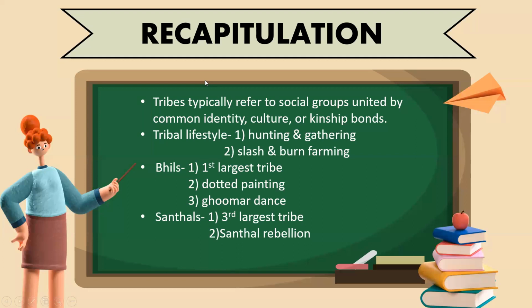Okay, now let us quickly recapitulate what we studied today. Students, we studied that tribes are social groups united by common identity, culture, or kinship bonds. Then we studied tribal lifestyle, where you answered that since they reside in forests for their livelihood, their main occupation was hunting and gathering, and they depended on slash and burn agriculture, also known as shifting cultivation. Then we studied two popular tribes of India, the Bhils and the Santhals. About the Bhils, we studied many things.